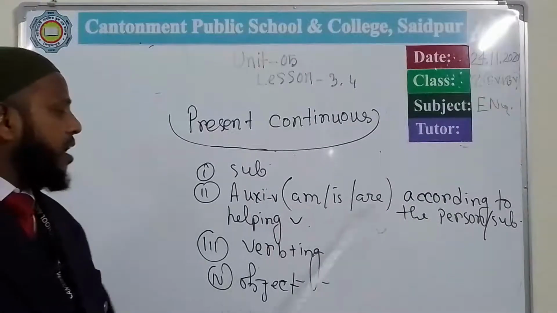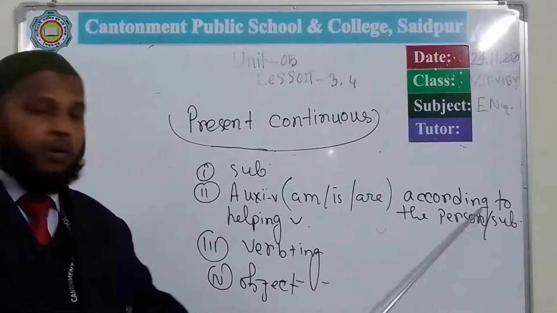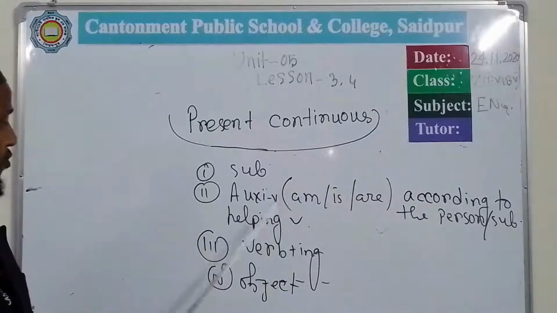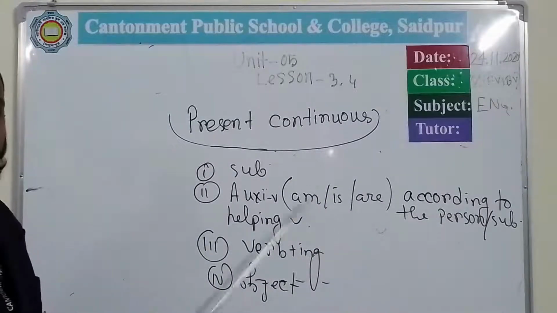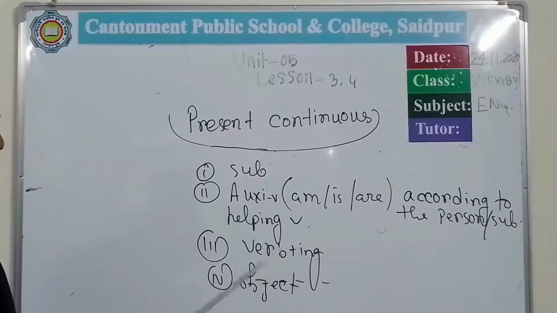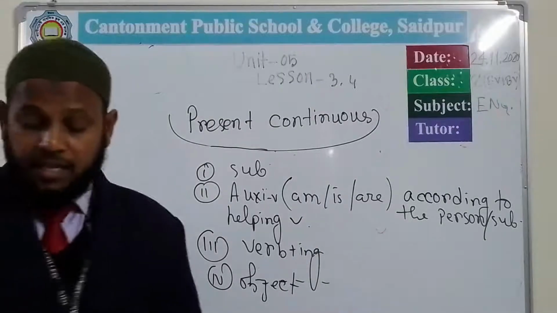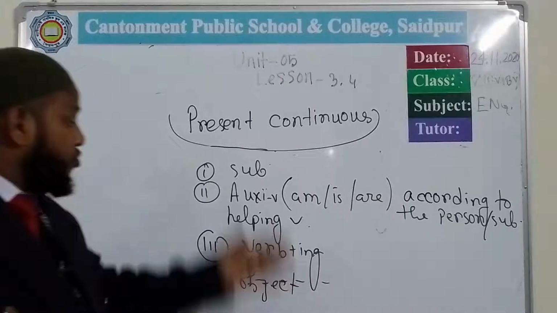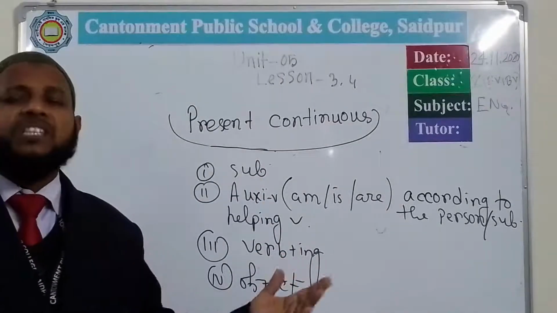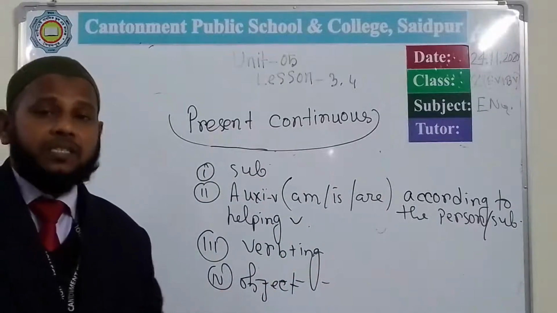Here the auxiliary verbs am, is, are are according to the person or subject. These verbs are called helping verbs. Then the verb plus ing, then object. So this is the formation of the present continuous tense, and by this structure, we can make a lot of sentences.